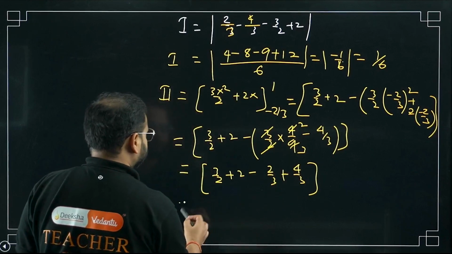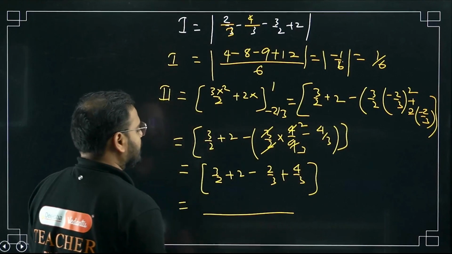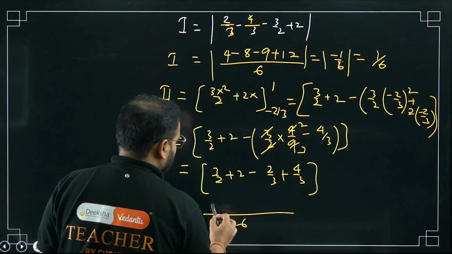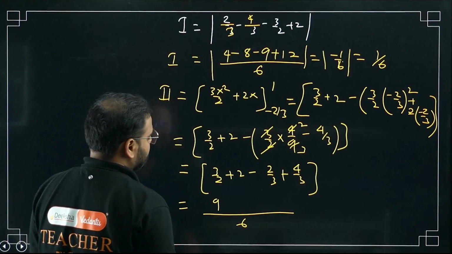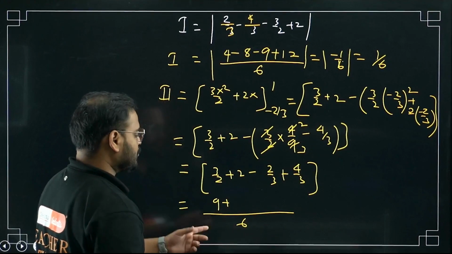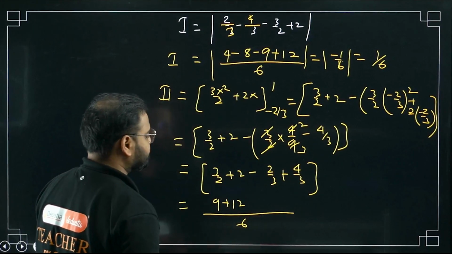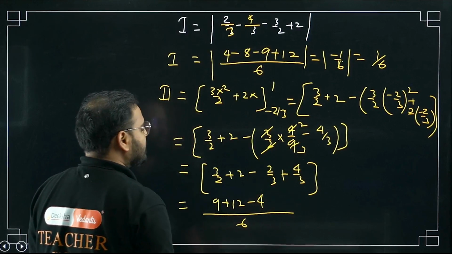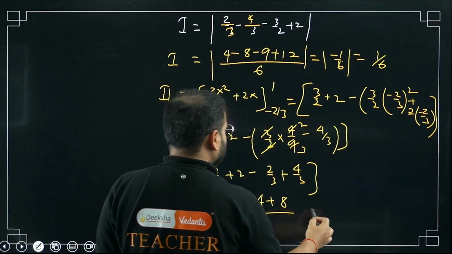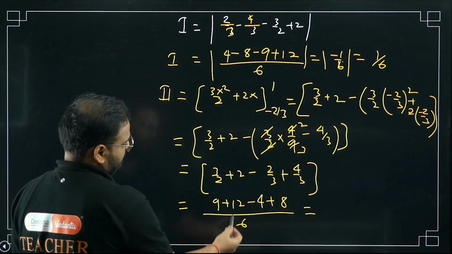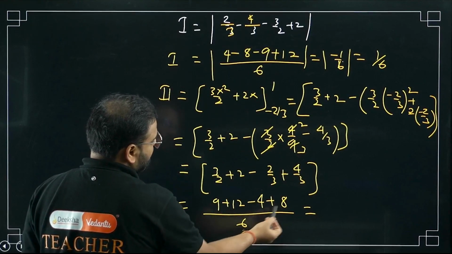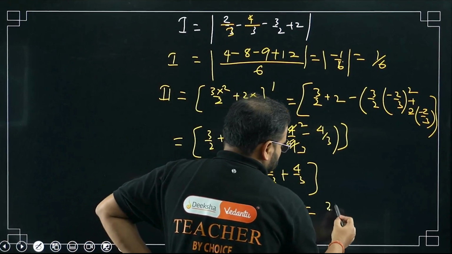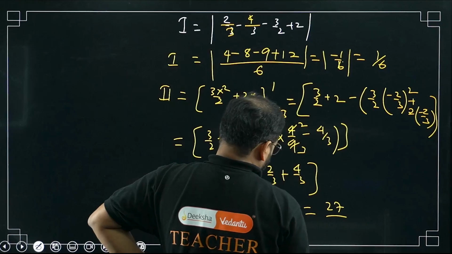Take LCM now. What I'm getting? Check here. So LCM is going to be, sir, again 6. So this is going to be 3 3s are 9, so plus 9. 1 6 is right, so 12. Minus 3 2s are, so minus 4, and 3 2s means again plus 8. How much is this? Please check. Minus plus 4, right? So 12 plus 4 is 16, plus 9 is 27, right? Something like that. Please check.